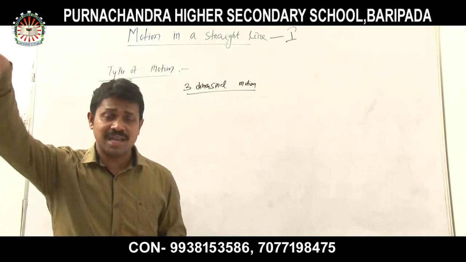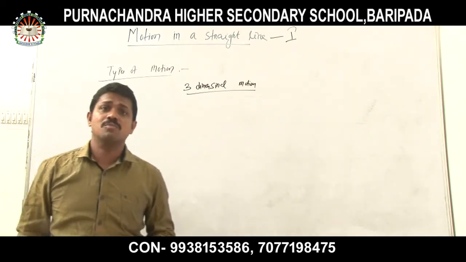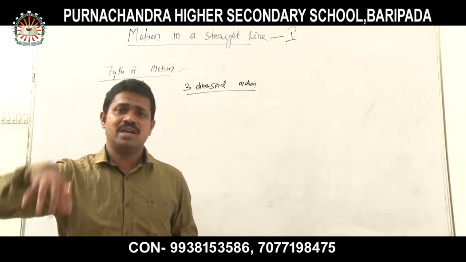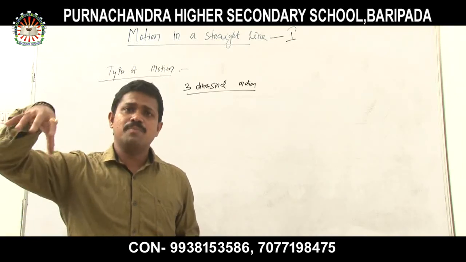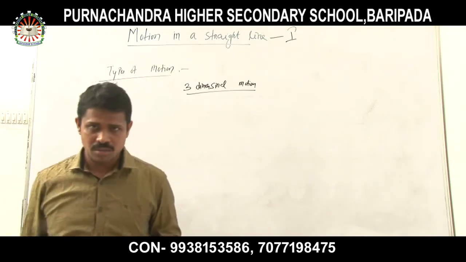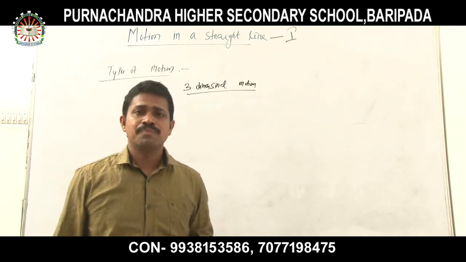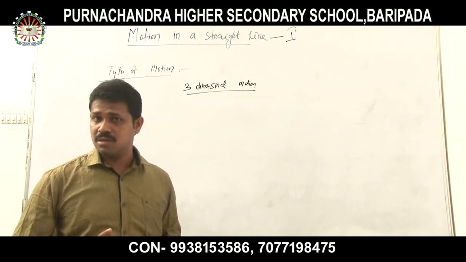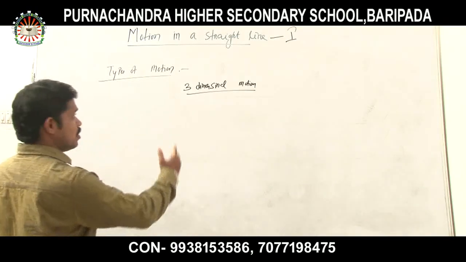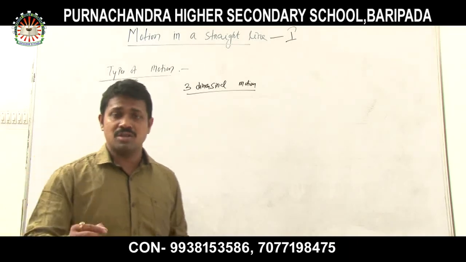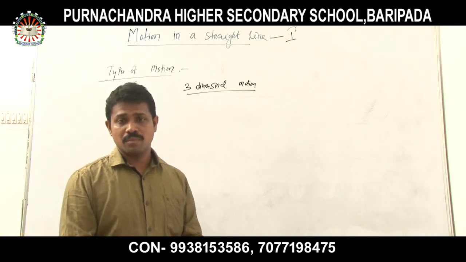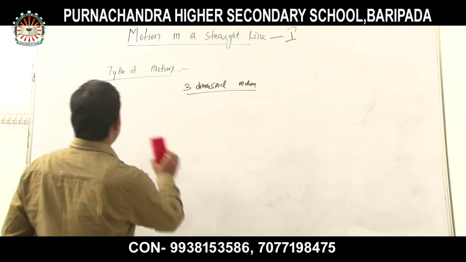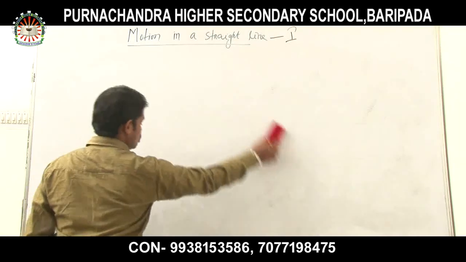Motion of the aeroplane in the sky is an example of three-dimensional motion. Because in that motion, whether the object is an aeroplane, a helicopter, or a kite, that type of motion includes all three dimensions. Understood all of you? Clear? Because these are moving in space, not along a particular axis. So that type of motion is called three-dimensional motion. Clear? So these are some of the discussion about the types of motion.